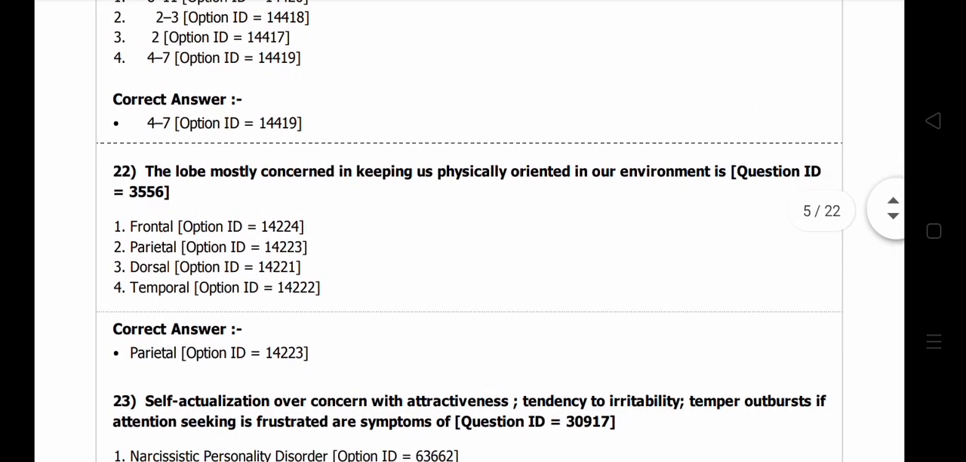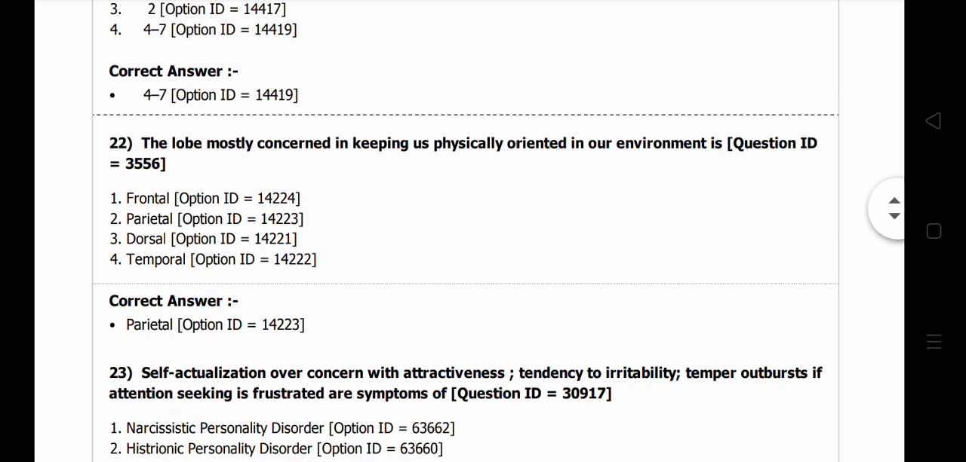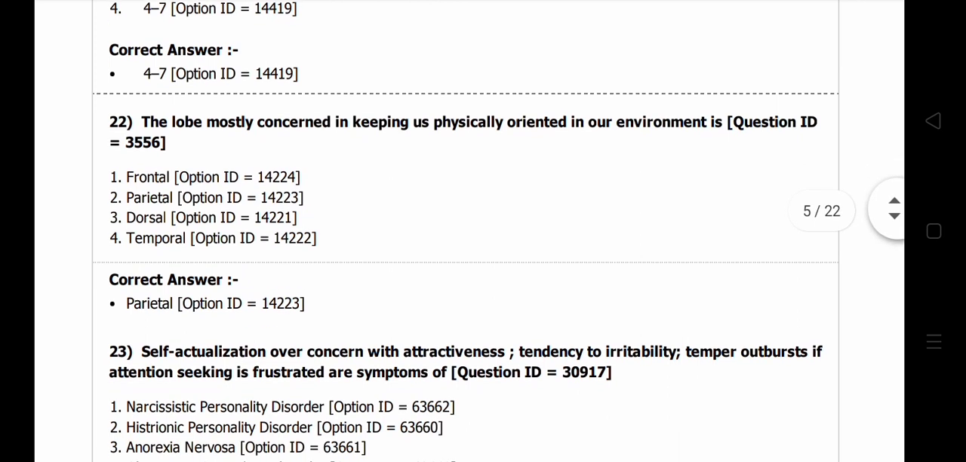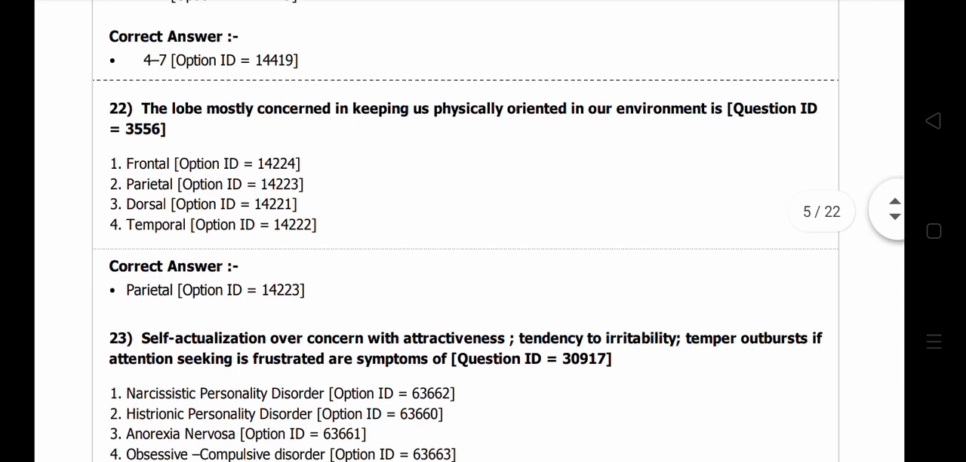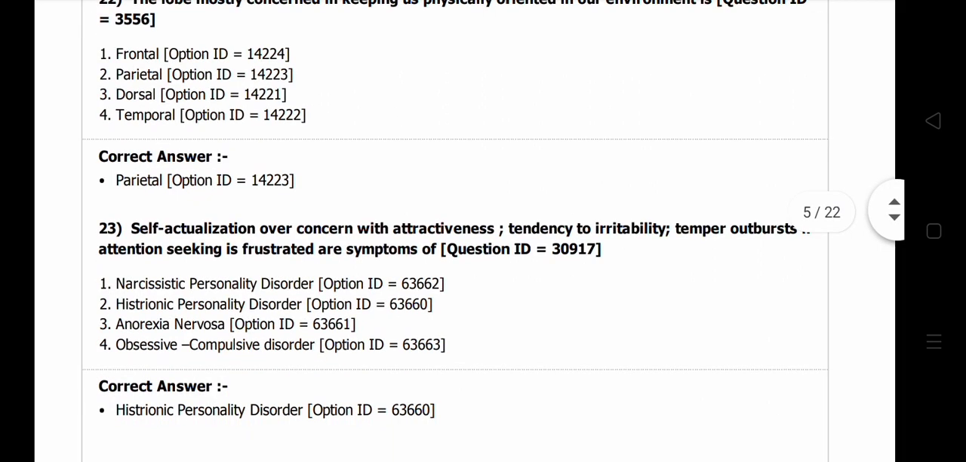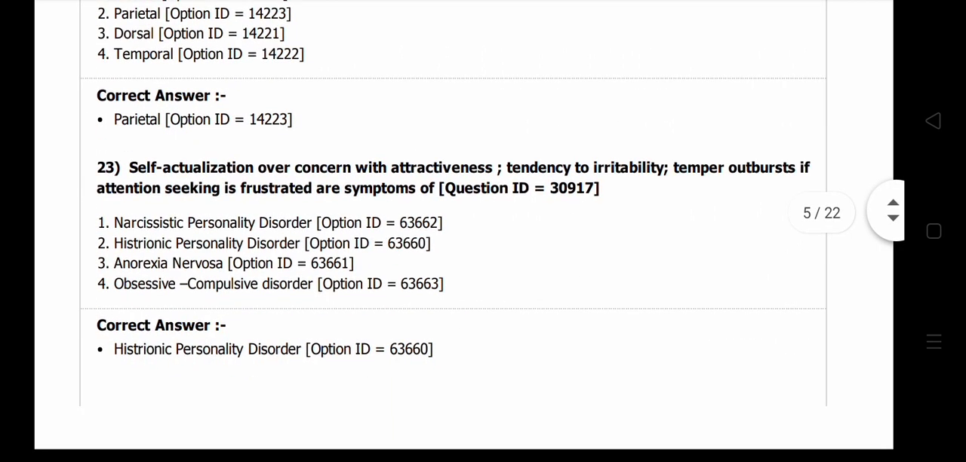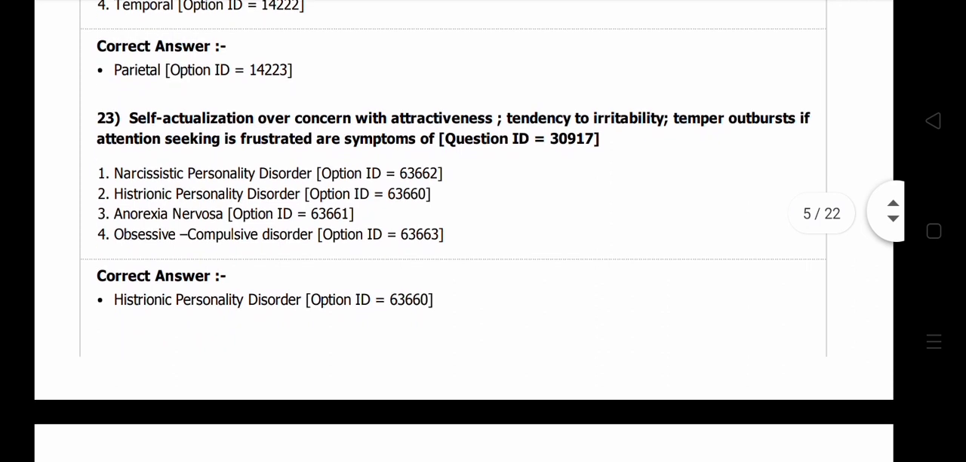So the lobe mostly concerned with keeping us physically oriented in our environment. The answer could be the parietal lobe. Basically what it does is keep us physically oriented in our environment. So it helps us stay physically oriented in our day-to-day life. So next, question number 23.